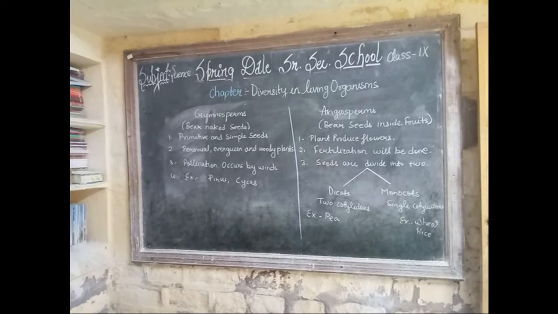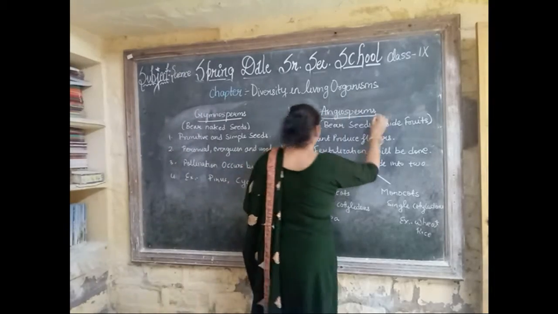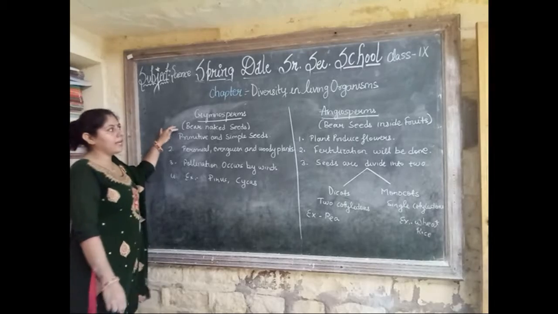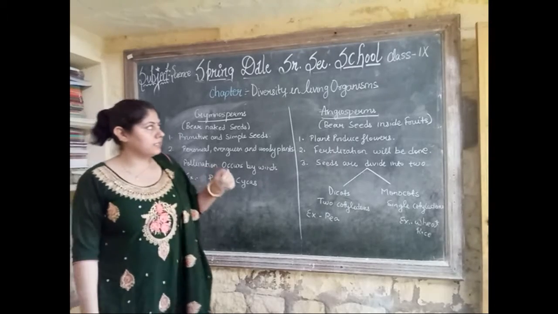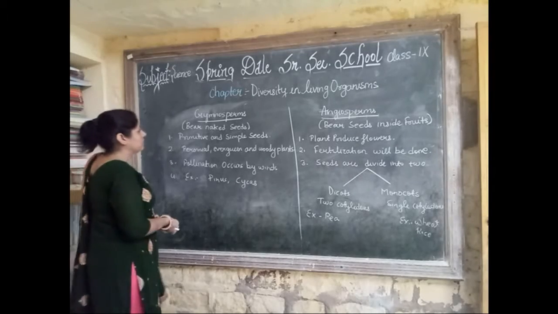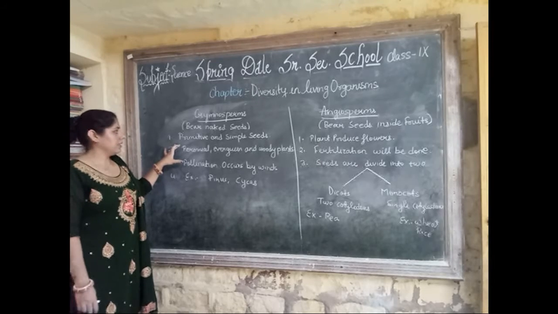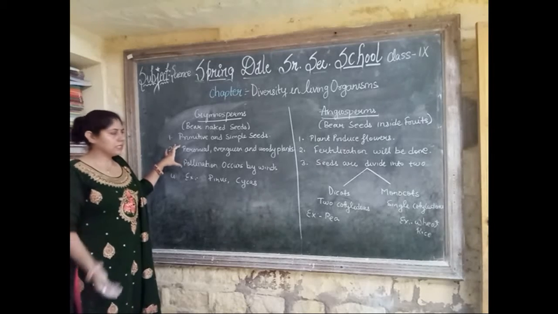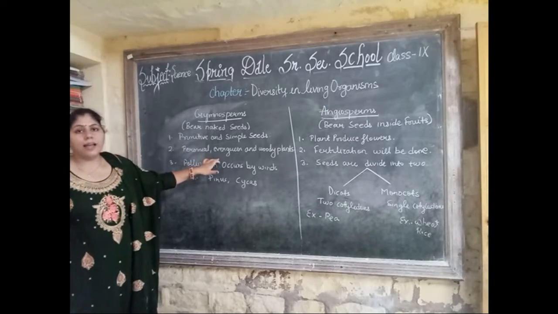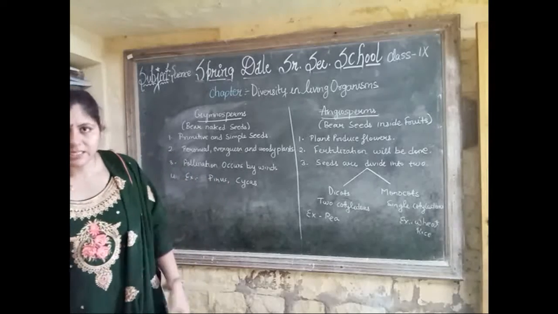Now we have gymnosperms and angiosperms. Gymnosperms are those that bear naked seeds, and angiosperms are those that bear seeds inside fruits. The classification of gymnosperms: first, they have primitive and simple seeds. Next, they are mostly perennial and evergreen woody plants, meaning herbs and climbers are absent in this group.